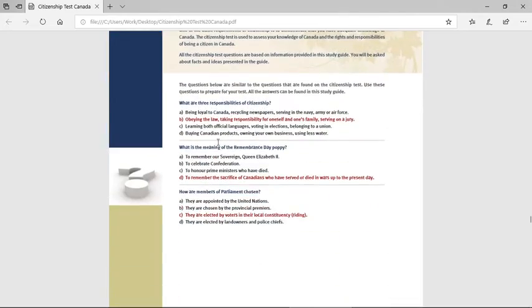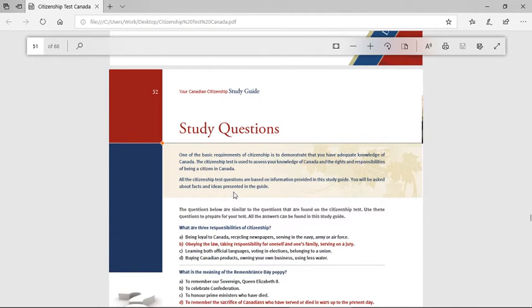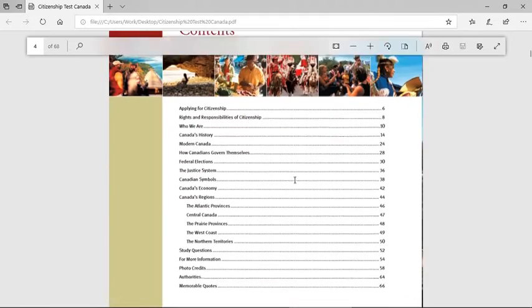Page 52. Let's see. What are the responses? Oh, no. It's got the answers. That's lame. Alright. Let's read. Let's learn about Canada.